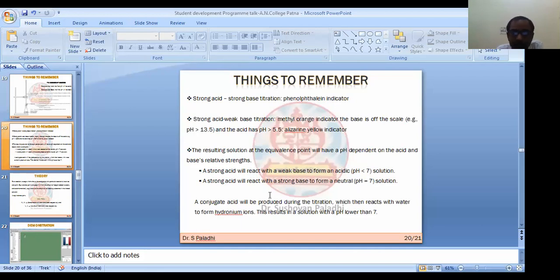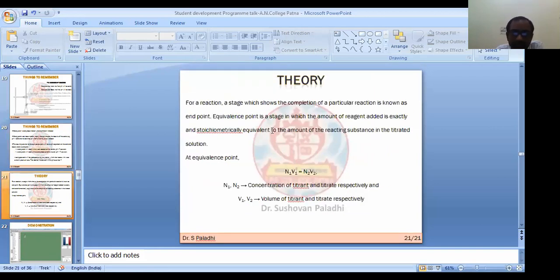Now going to the theory of today's experiment. If we do an acid base titration, we have to know the equation N1V1 equals N2V2. This is the general formula where N1 and N2 are the concentrations of titrant and titrate respectively, and V1 and V2 are the volumes of titrant and titrate respectively.